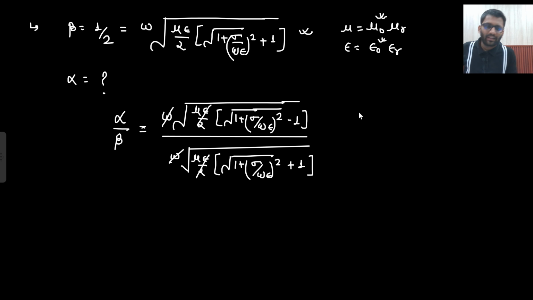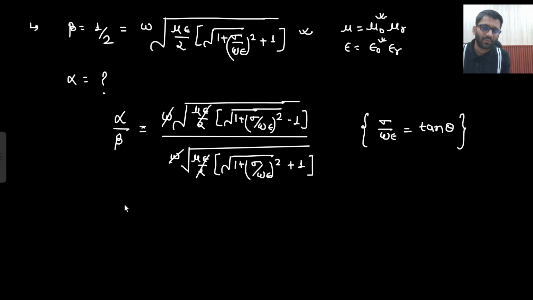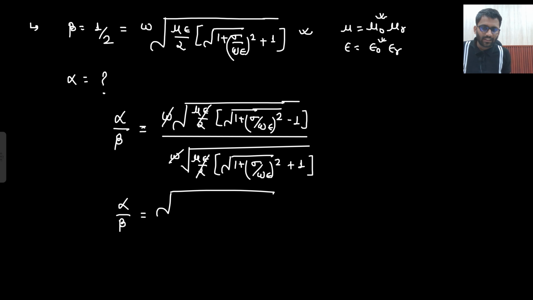Now tell me one thing, can I put sigma upon omega epsilon equal to tan theta, right? Because this is our loss tangent. So sigma upon omega epsilon I can keep as tan theta. So alpha by beta is under root 1 plus tan square theta, under root 1 plus tan square, and the big under root is also there. Basically this under root is certainly there, then another under root is there, that is under root 1 plus sigma upon omega epsilon square. So let's forget this thing. In this expression, what we have?